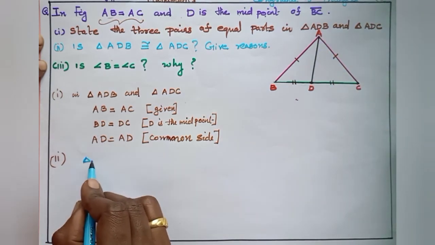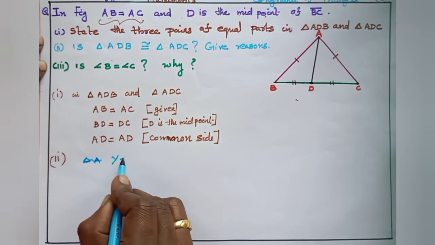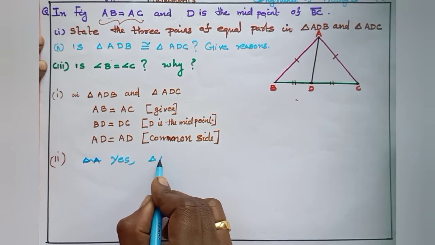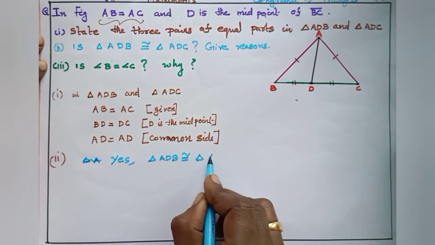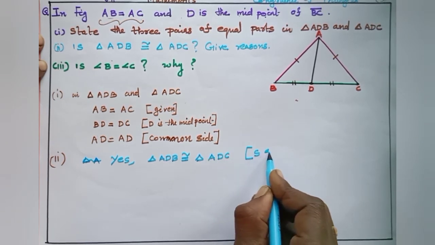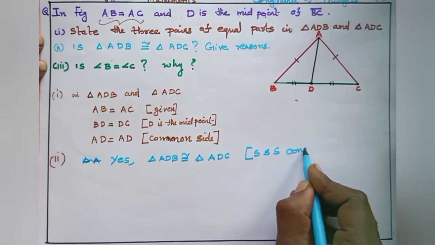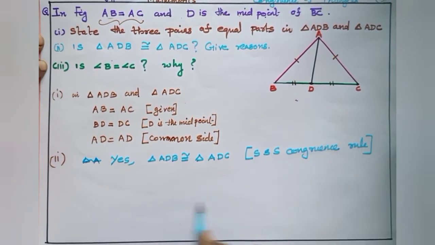So the right answer is yes, triangle ADB is congruent to triangle ADC. What is the reason? SSS congruence rule.